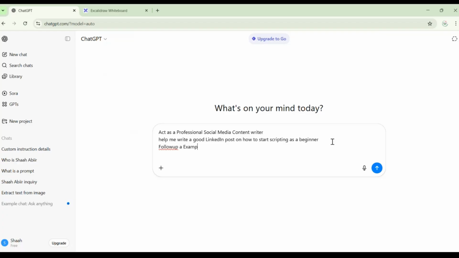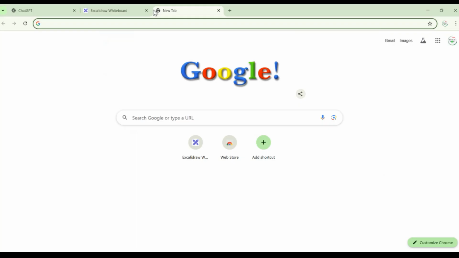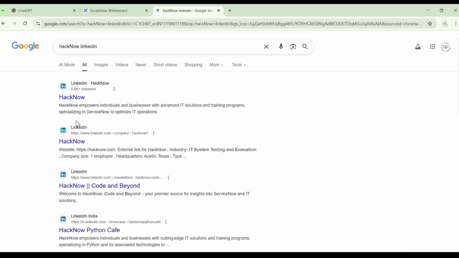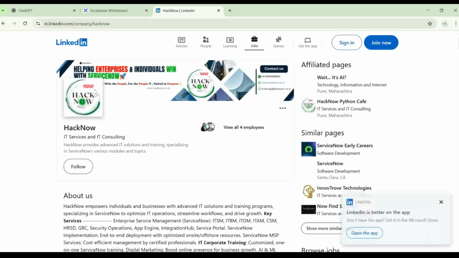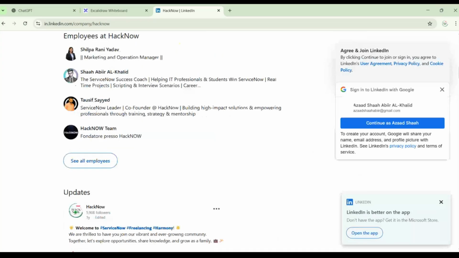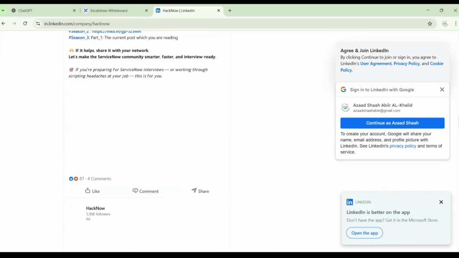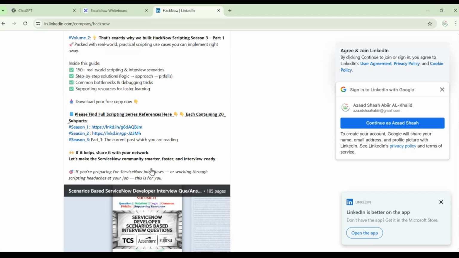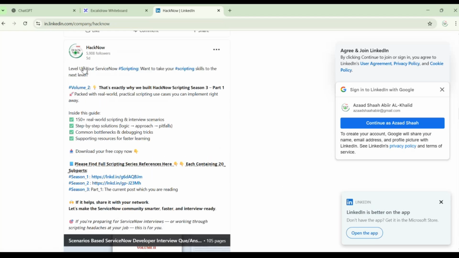What I will do, simply, I will just open Hacknow LinkedIn and open up any random post of Hacknow. Simple, very simple. Okay, this is the pattern. Let's say somebody has posted something about scripting.